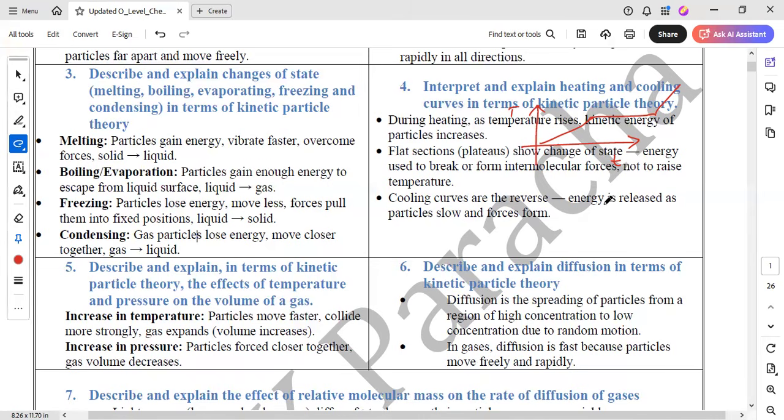Okay, the energy is released as particles slow and forces are formed. So in flat sections, plateaus, they show change of state. Energy is used to break or form intermolecular forces. And in cooling curves, energy is released and particles slow down.